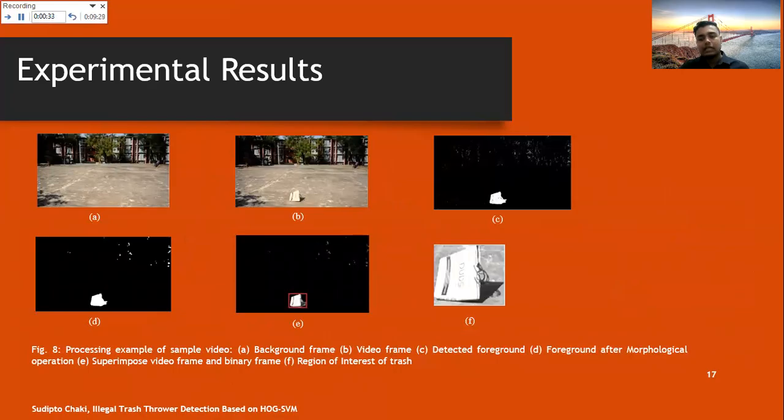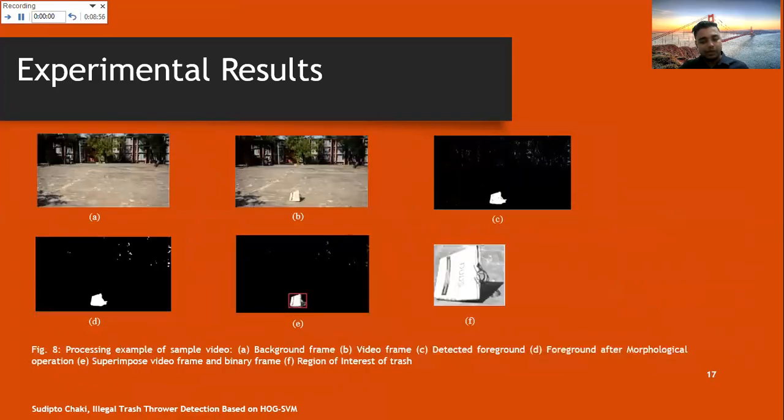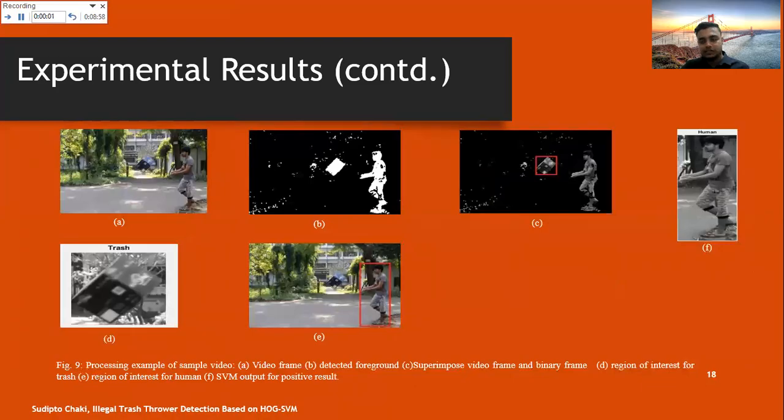Then in the experimental results in this figure, we have effectively identified the human using the binary classification SVM classifier, and we have already identified that trash part from the previous experimental results.